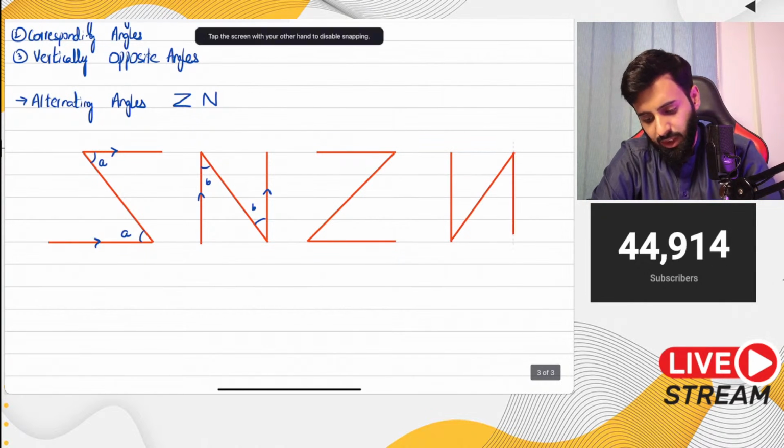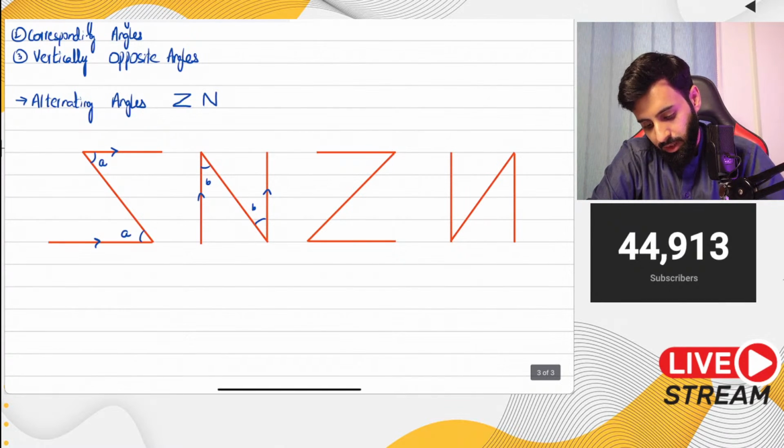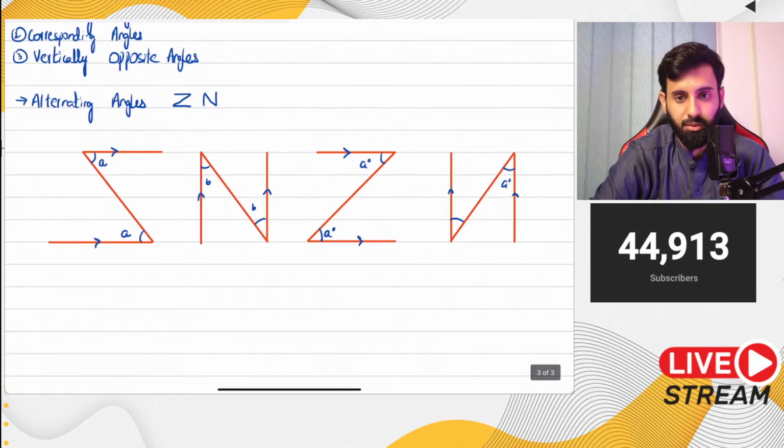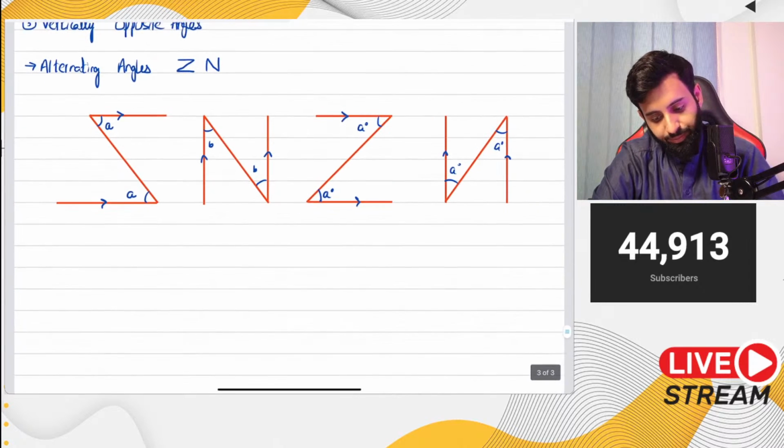Now the second two are actually just a reflection and rotation of the first two, so you don't need to memorize them separately. If you know the first two well, then you shouldn't have a problem in this. So parallel, these two angles will be the same, A and A. Again parallel, that means these two angles will also be the same, A and A, okay. So these are alternating angles basically.